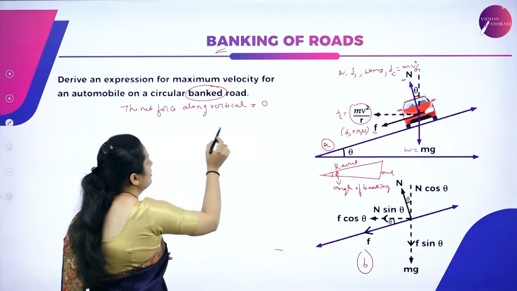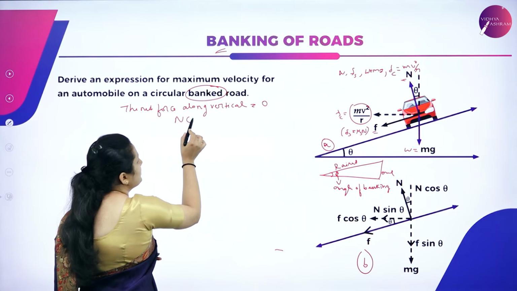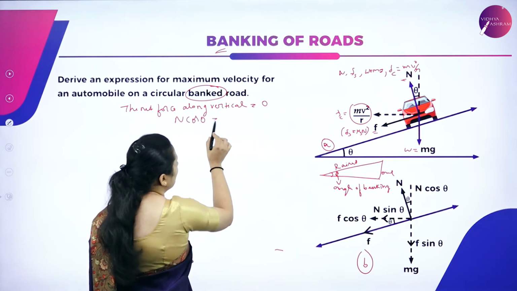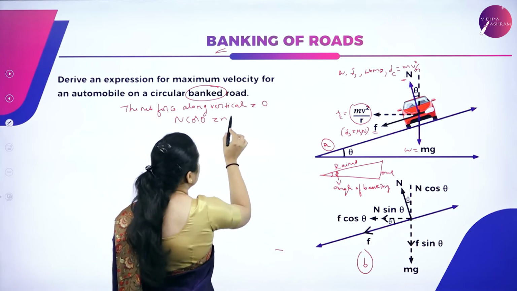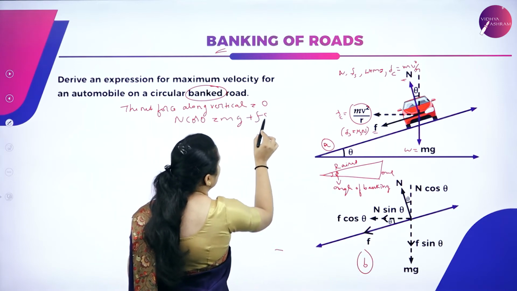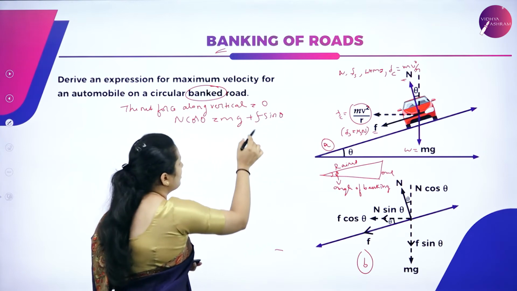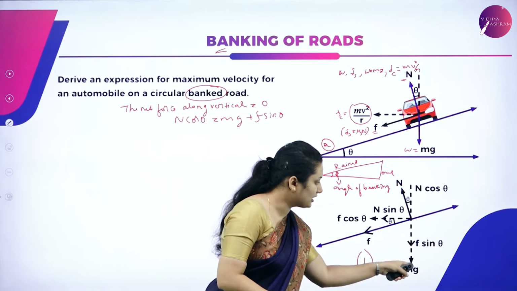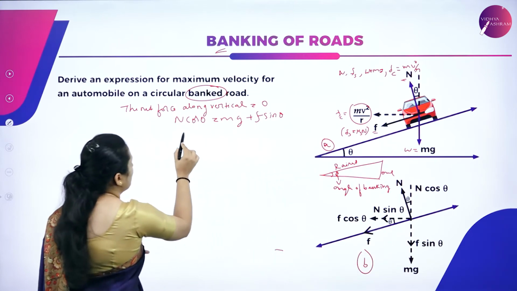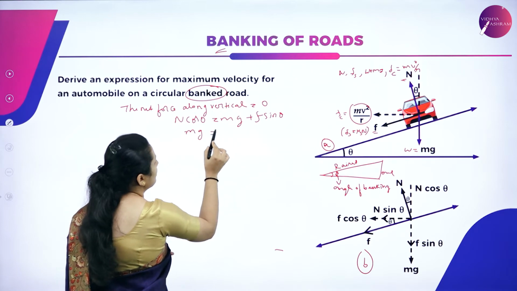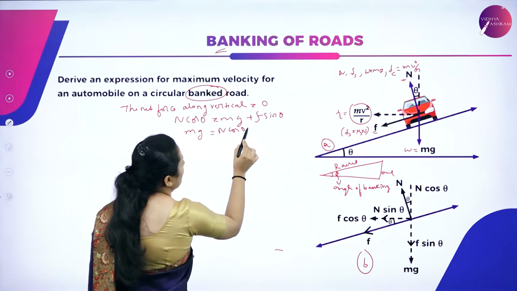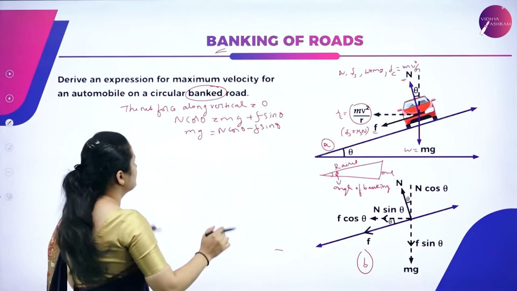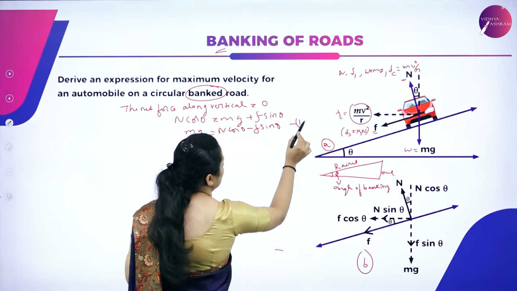It is equal to 0. The components along the vertical give N cos theta equal to mg plus f sin theta. So mg equals N cos theta minus f sin theta. Consider this as your first equation.